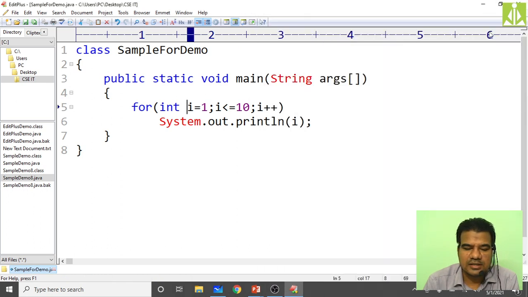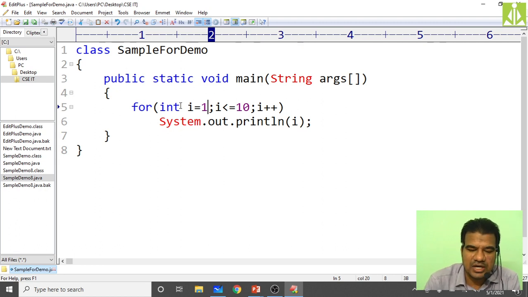Okay, then the next thing: not just one counter or not just one initialization. If you want to run the loop with more than one initialization, that you can also do. Let us say along with i, I also want to run another counter like j.